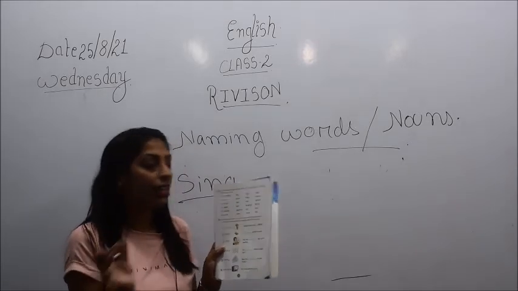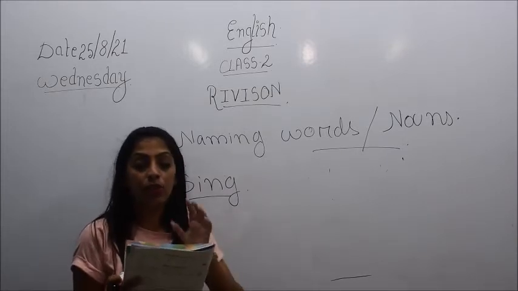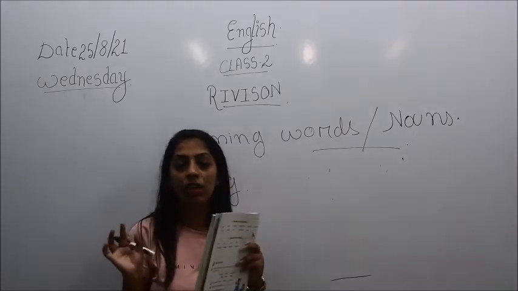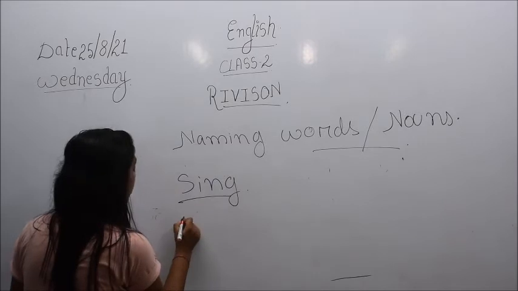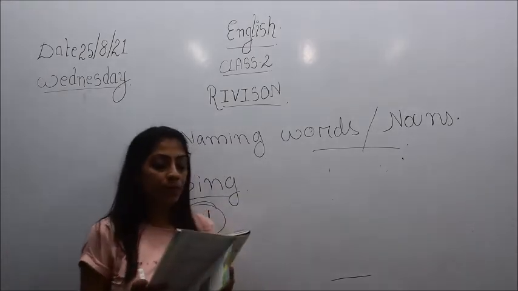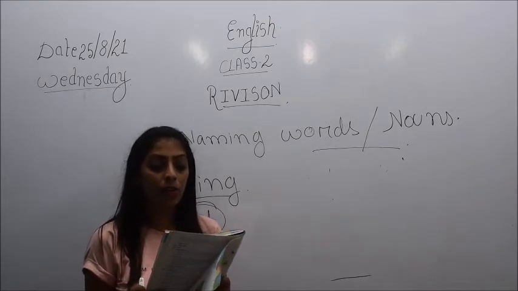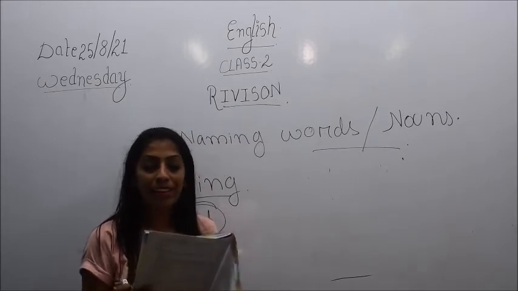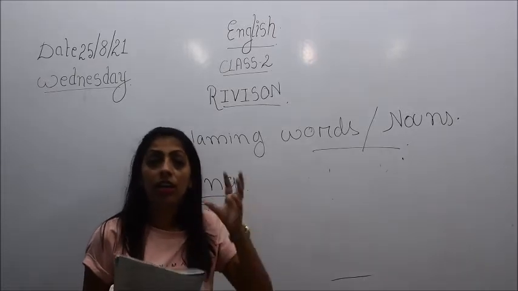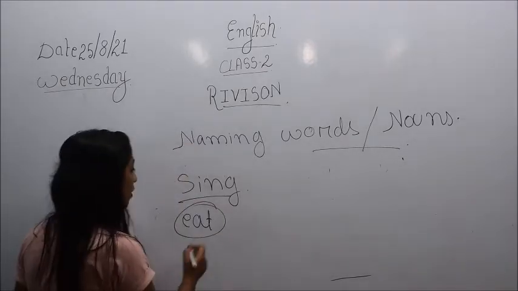So we will see what is given in number 2. Eat, sofa, lamp and cushion. So children, sofa, lamp and cushion are things, and the word eat does not come under noun. So you have to circle the word eat. Then number 3: pillow, bring, bed and blanket. Here pillow is a thing, bed is a thing, blanket is a thing, but the word bring is not coming under the naming words or noun. So you have to circle the word bring.